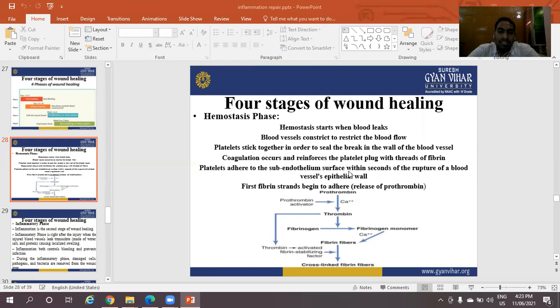Then fibrin fiber is converted into cross-linked fibrin fibers. Thrombin activates fibrin stabilizing factor. The first stage of wound healing is the hemostasis phase.